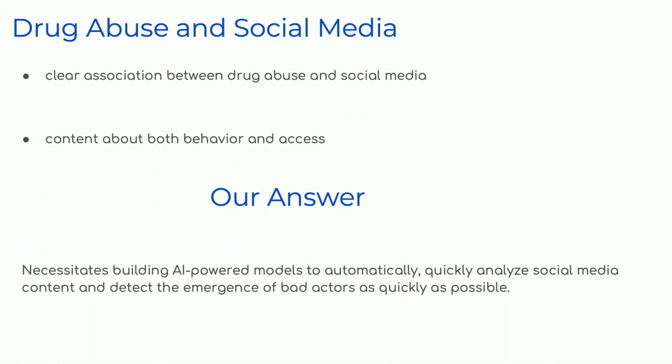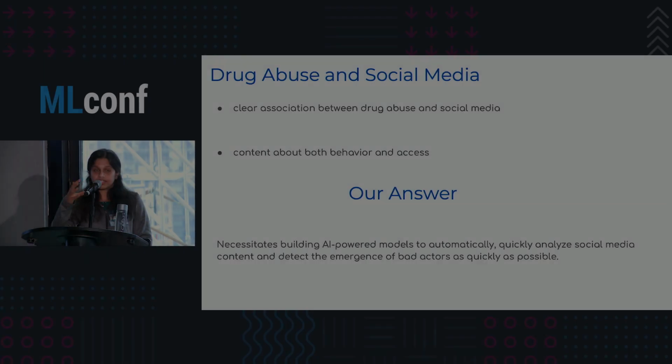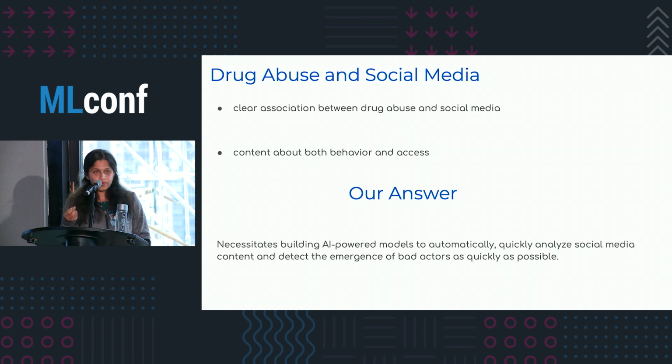And because the solution that was put in place was clearly not scaling along with the rise of the internet and social media, we needed something that needed the power of AI. We needed something that could automatically detect certain types of content as soon as it emerged, and we needed to exterminate them as soon as possible.